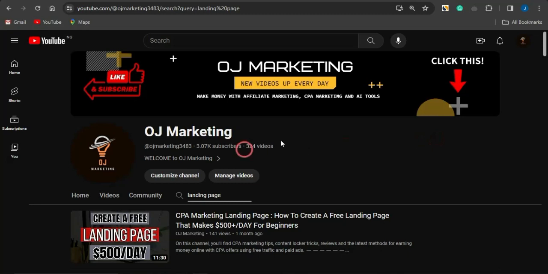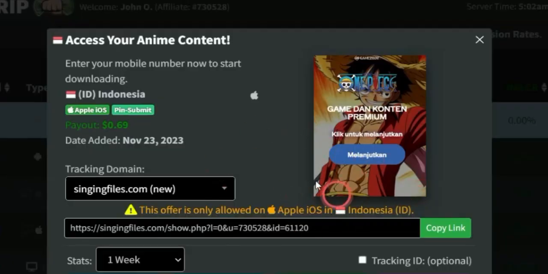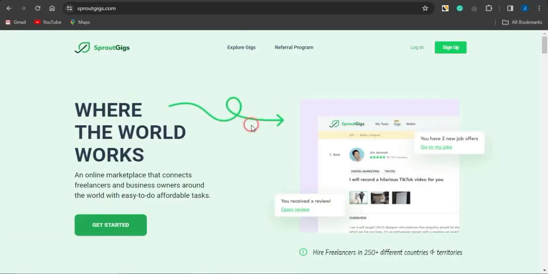So right now guys, once you do create a landing page and link that landing page to this particular CPA marketing offer, all you need to do right now is to go on to promoting that using Sprout Gigs. And how do you do that? You just need to come on to sproutgigs.com and go on to sign up for an account. Click on sign up right here.